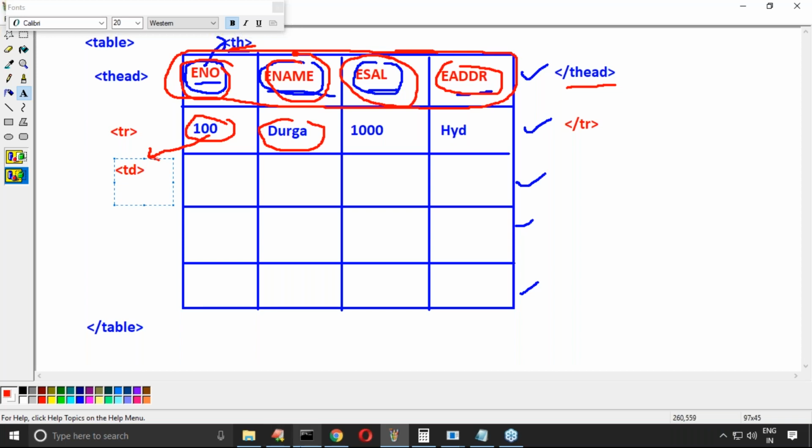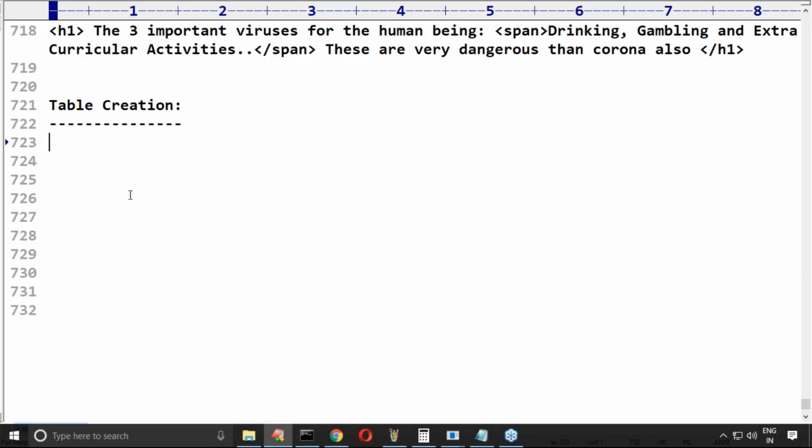Now observe very carefully about this one. Which tags we require to use? The table tag, to create a table. The thead tag, to specify the head row.